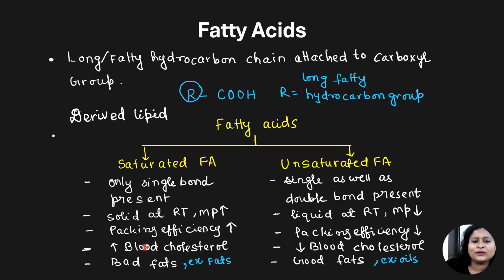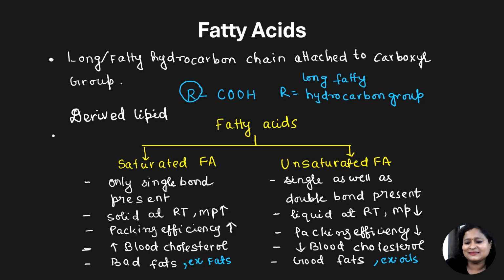If we talk about examples, ghee is an example of saturated fatty acid. All the fats are examples of it, and examples of unsaturated fatty acid can be oils. Now, saturated fatty acids are the bad fats because they increase the blood cholesterol, and unsaturated fatty acids are the good fats because they decrease the blood cholesterol.